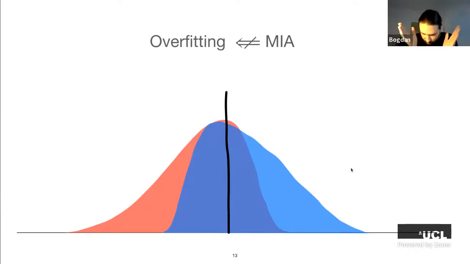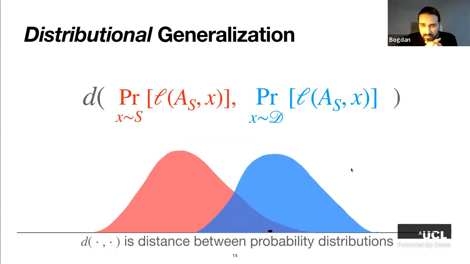So what do we need to do to find a necessary condition? In our paper, we actually show that for this, we need to extend the notion of classical generalization to make it distributional. And we're going to do this in two steps. The first step: instead of looking at the difference between averages of the two distributions, we're going to take some distance between probability distributions. Difference between averages is one example of this distance, but we can take some other distance function that captures more information about the difference between these two distributions. So this is the first step.